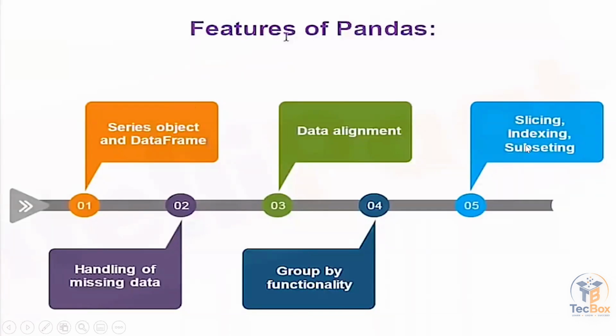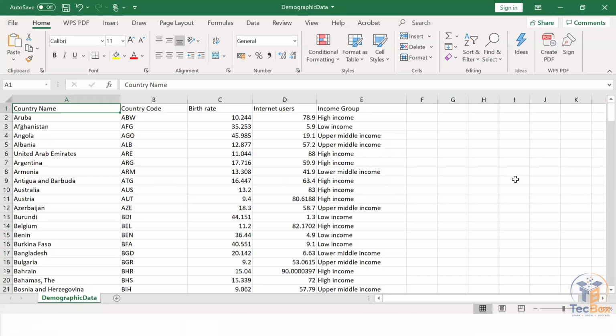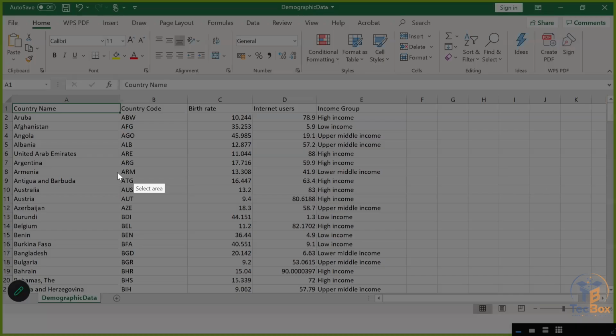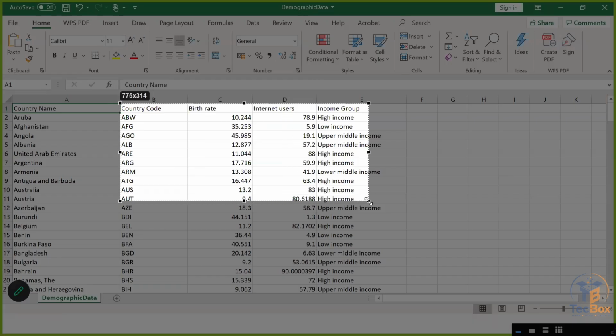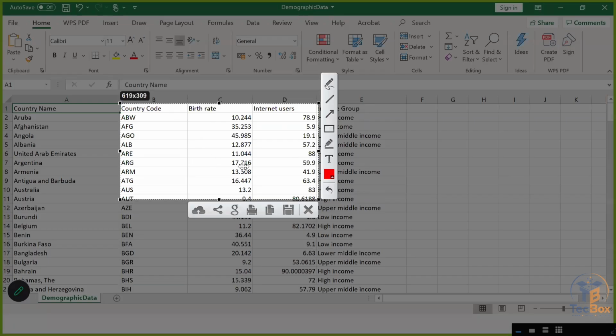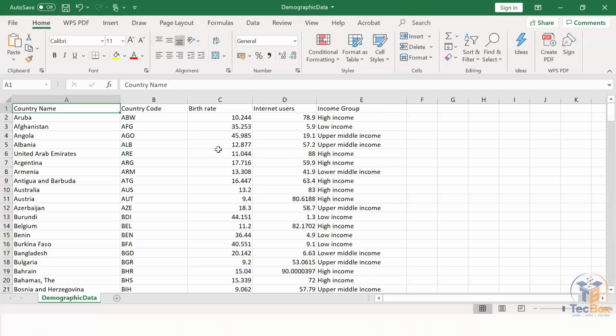And we can do slicing, indexing, and subsetting of the data. Slicing means, suppose I want only the first 10 rows of country name, country code, birth rate, and internet users, I can slice this. Suppose I want only country name, country code, birth rate, I can get that like this.